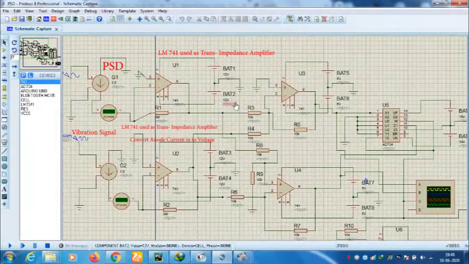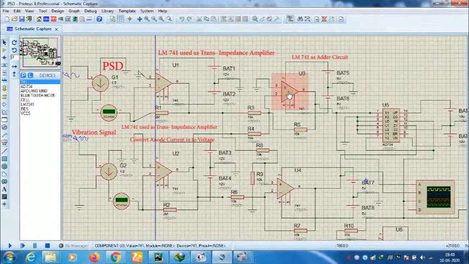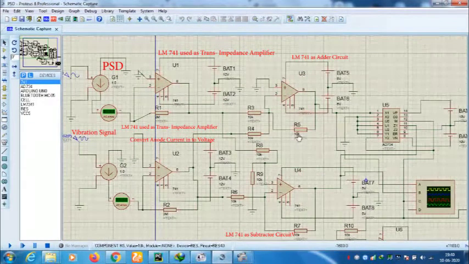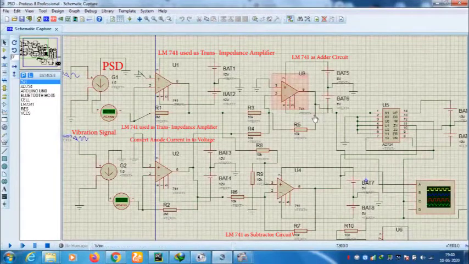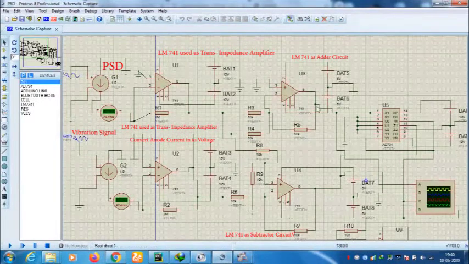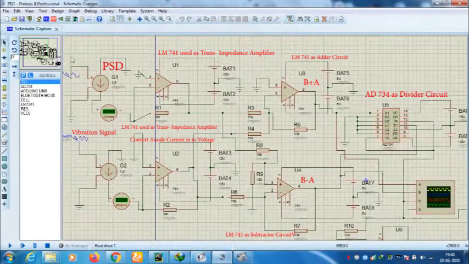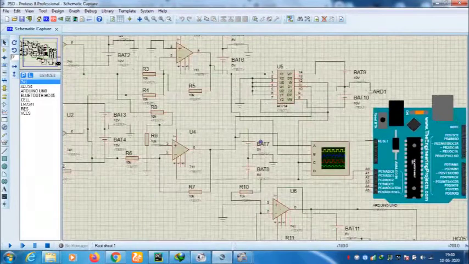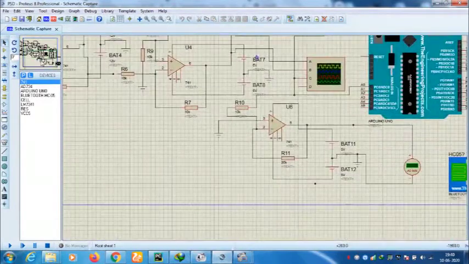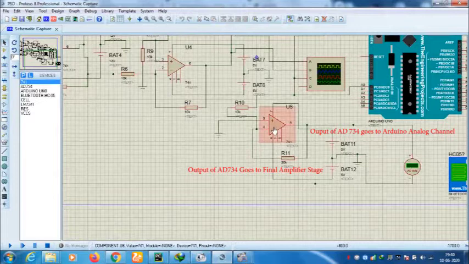The output of both transimpedance amplifier circuits goes to the adder circuit and subtractor circuit, which are designed by the LM741 IC. The output of LM741, both adder and subtractor circuit, goes to the divider circuit, which is designed by AD734 IC. The output of AD734 goes finally to the amplifier circuit, which is designed by LM741.